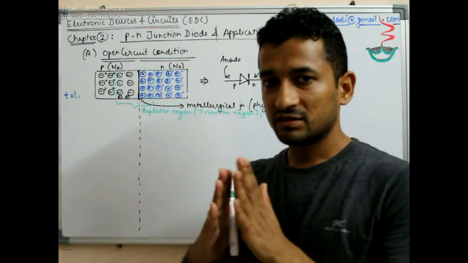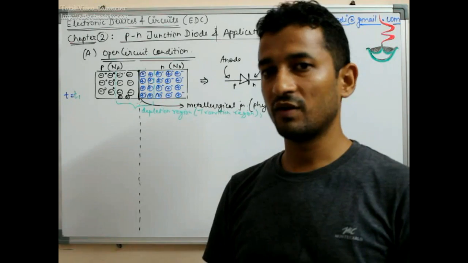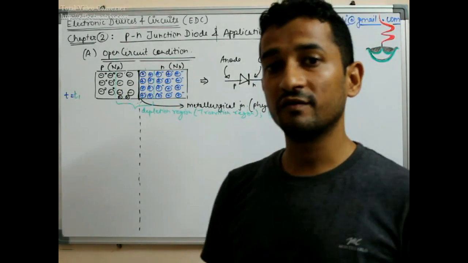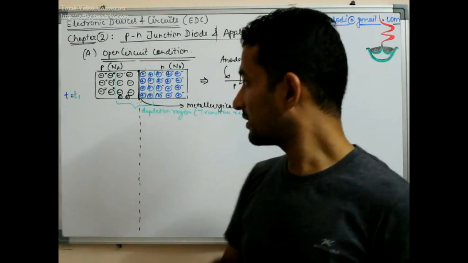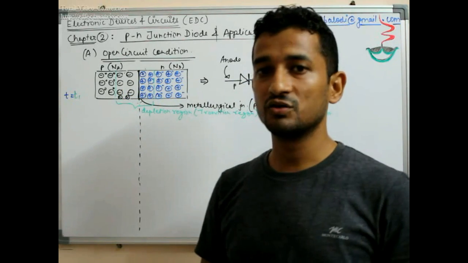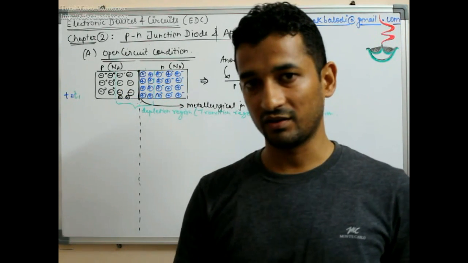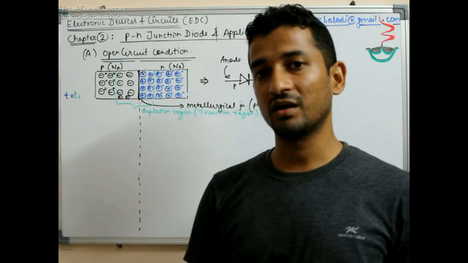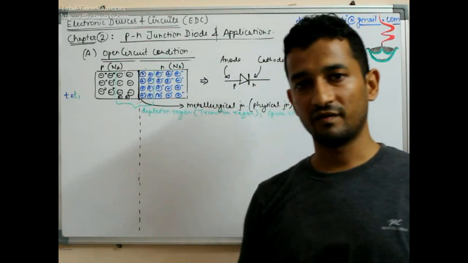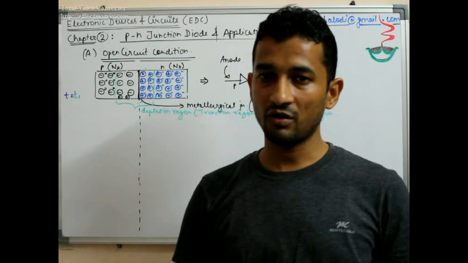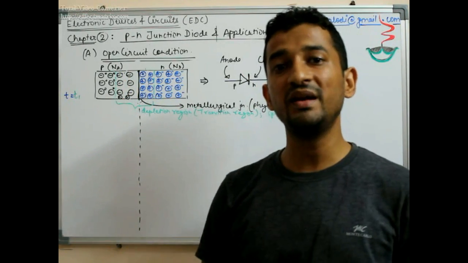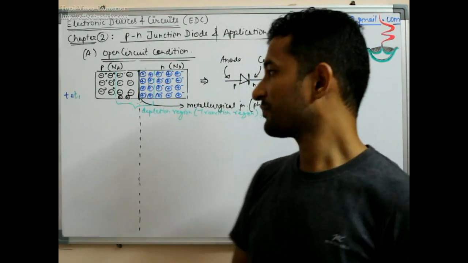But as this process is happening in the background, one more thing is happening to this depletion region, which is void of free carriers. Why is it void of free carriers? Because they have provided their free carriers. Now within this depletion region there is nobody to conduct the electricity, nobody to conduct the conduction current. A conduction current can only flow with either a free hole or a free electron. So there is no electron and hole within this depletion region, therefore it is called depleted of free carriers.